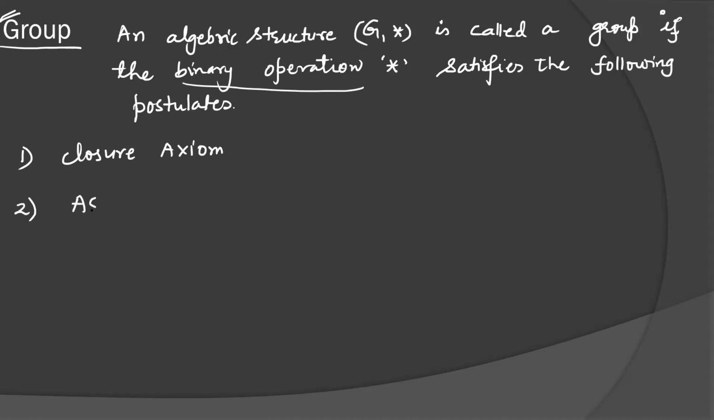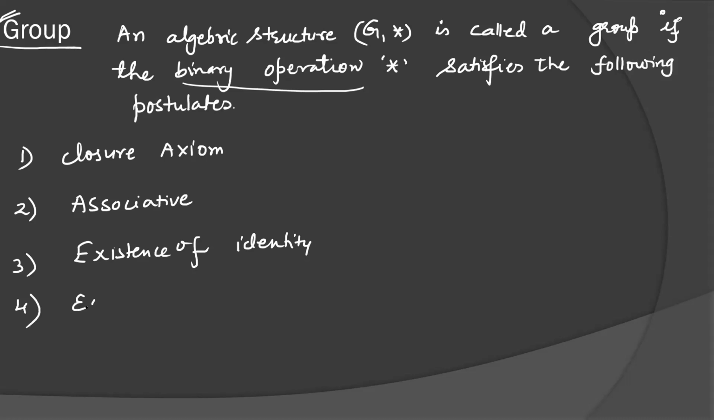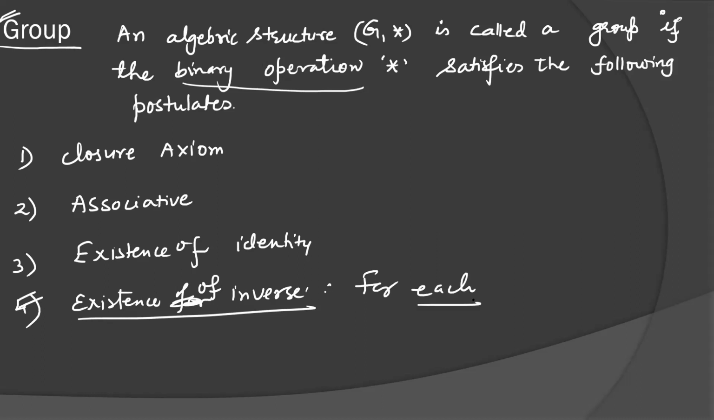Second is associative. Third is existence of identity. I told you in the previous definition. And fourth is existence of inverse for every element. What is existence of inverse? Let's see this definition. This is a very important line: each element of G possesses an inverse.